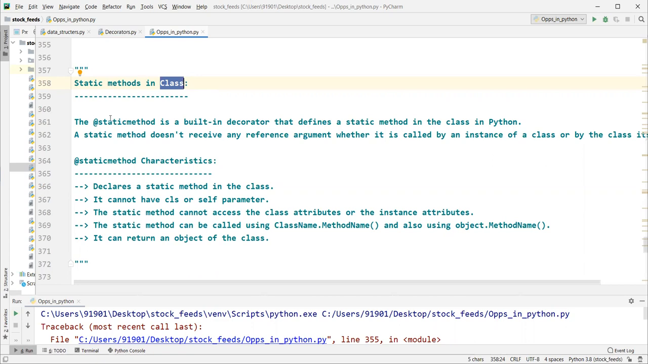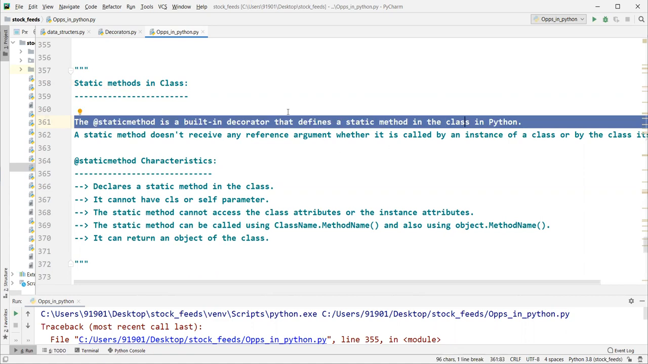How do you define static methods in classes? The staticmethod is a built-in decorator which defines the static method in the class in Python. How do you define it and all? We will see in the example.